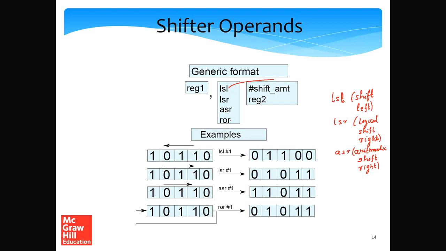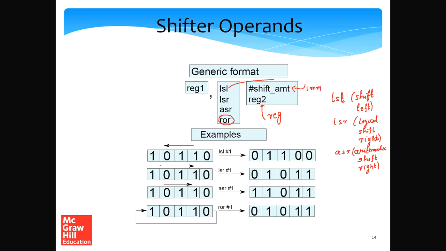And also we have this ROR kind of shift. So we'll discuss what an ROR is when we come to this part of the figure, the lower part of the figure. And then we can shift a register either by a certain shift amount, which can be anywhere between 0 and 31, or we can shift it by the amount written in another register. So basically we can put in a register over here, or we can consider this immediate which encodes the shift amount, how much we should shift it by.